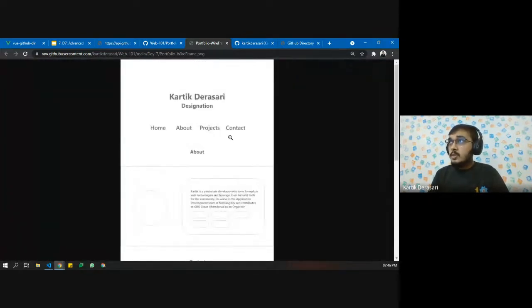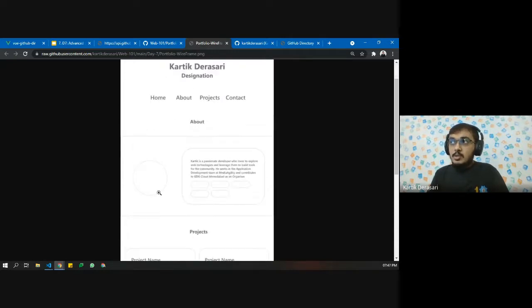So what you need to do is enter your name and your designation. Your name and designation should be here. Then there are going to be four links: home, about, projects, and contact. Coming down to the about section, here you should have some kind of picture. Here you should have a description of yourself, and here you can write HTML, CSS, JavaScript, Bootstrap, and so on and so forth. You can enter all your skills and learnings, whatever you know.